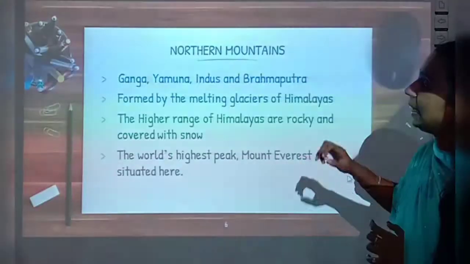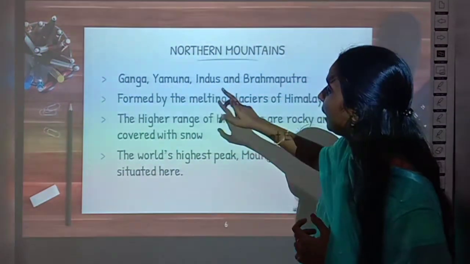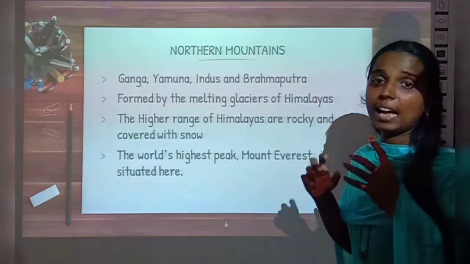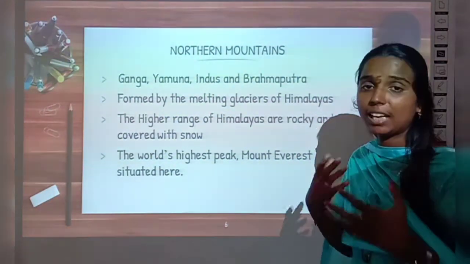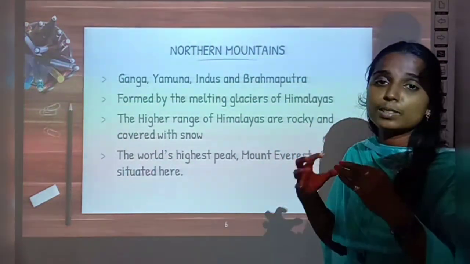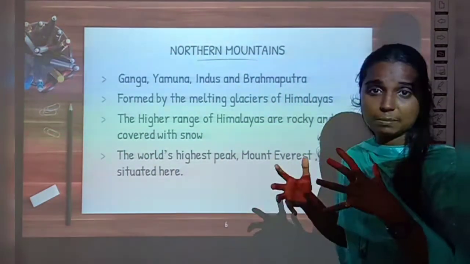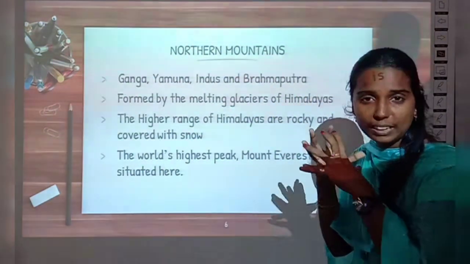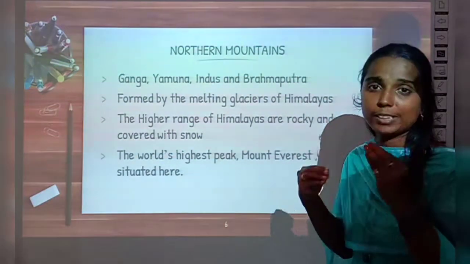Now say what are the rivers that originate here? Ganga, Yamuna, Indus and Brahmaputra are the rivers originating here. And how are these rivers formed? We have seen that the Himalayas are fully covered with snow, so these mountains have so many glaciers. Glaciers means large masses of moving ice. When these glaciers melt, we get rivers from that.